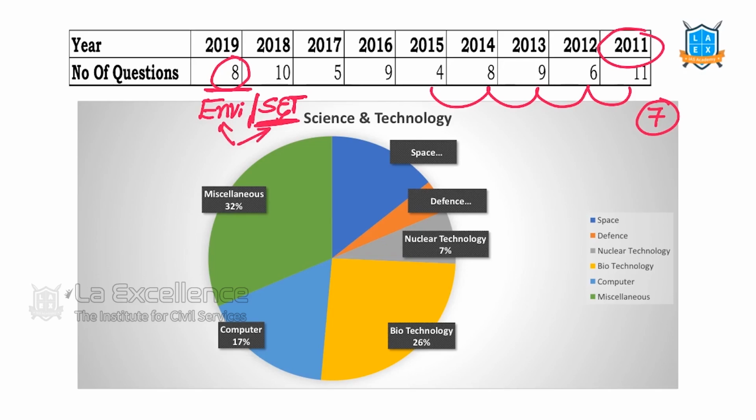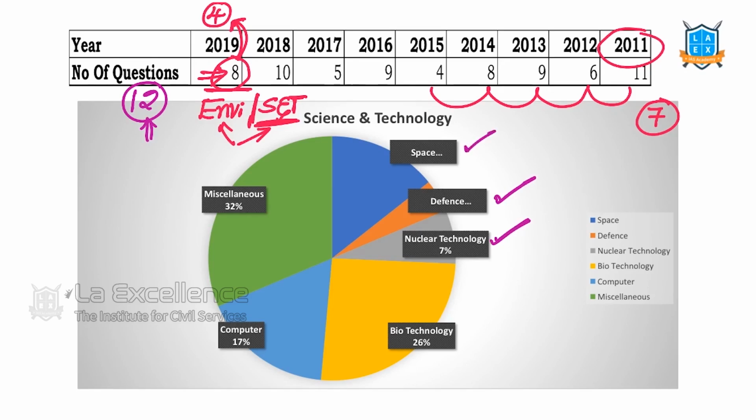But if we observe, typical questions from science and technology are 8, and based on science and technology we can answer a few more questions, approximately 4 questions. Last year's weightage of science and technology is 12, and this year I believe we will get at least 10 questions from science and technology, because the government is giving more emphasis to defense, and there are many issues with regard to nuclear technology in recent months.